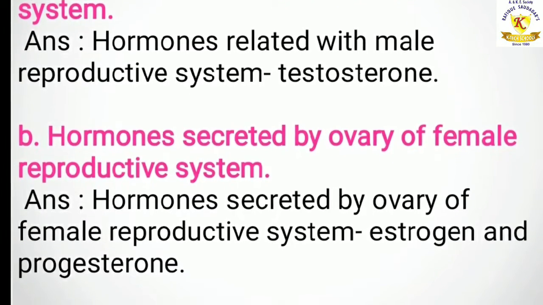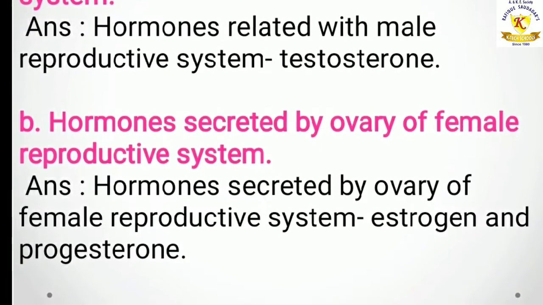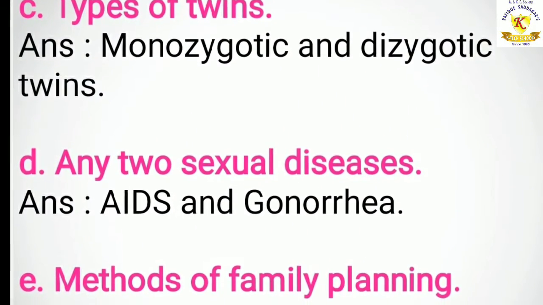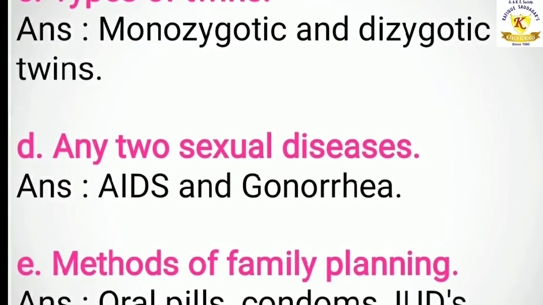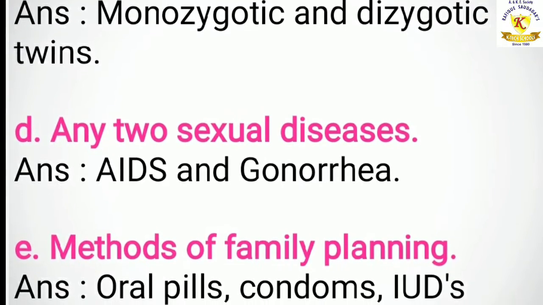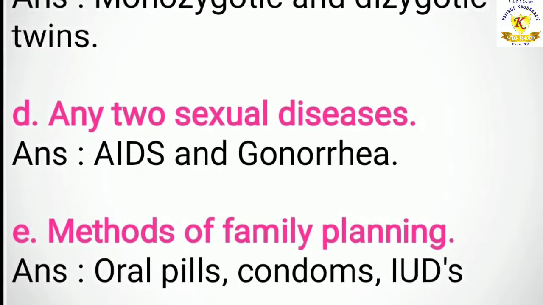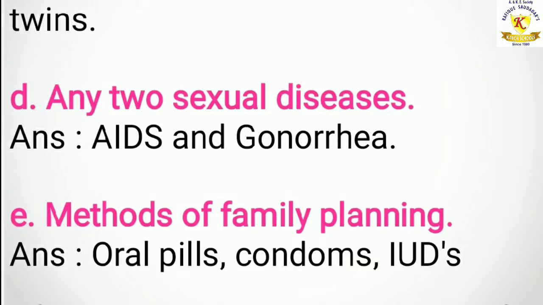Hormones secreted by the ovary of the female reproductive system are estrogen and progesterone. C. Types of twins. Monozygotic and dizygotic twins. D. Any 2 sexual diseases. Answer. AIDS and gonorrhea. E. Methods of family planning. Oral pills, condoms, IUDs, etc.